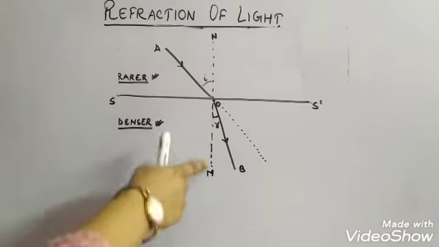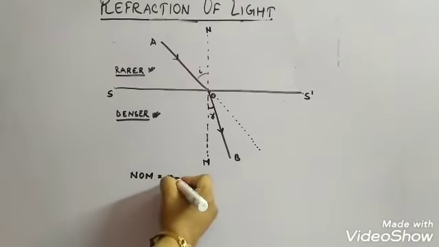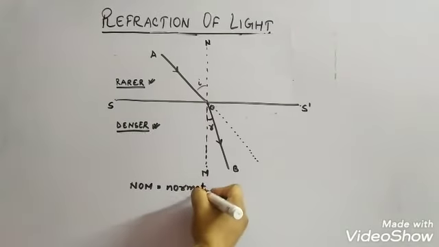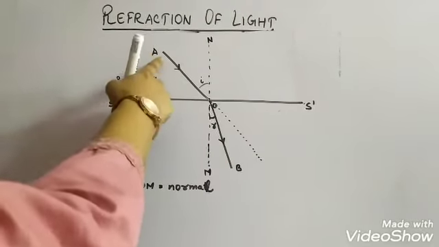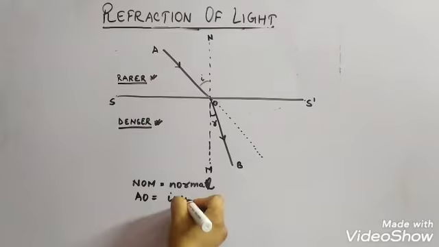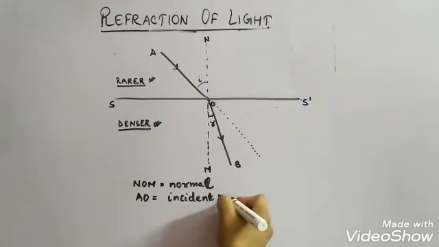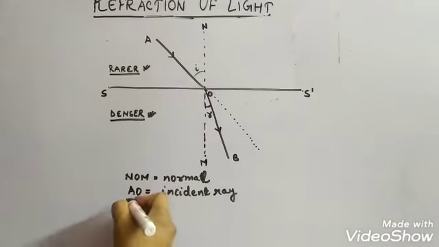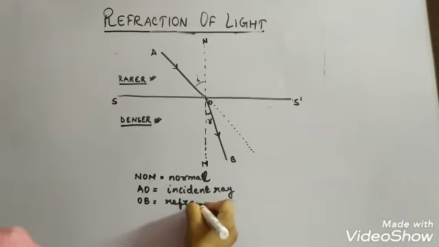Again, NOM is the normal at the point of incidence O. AO is the incident ray and OB is the refracted ray.